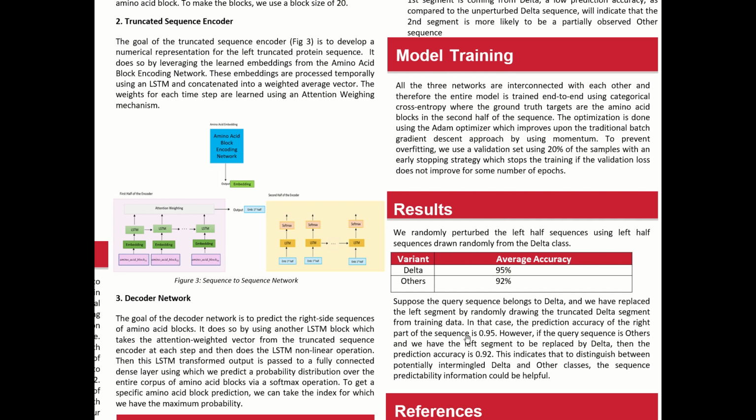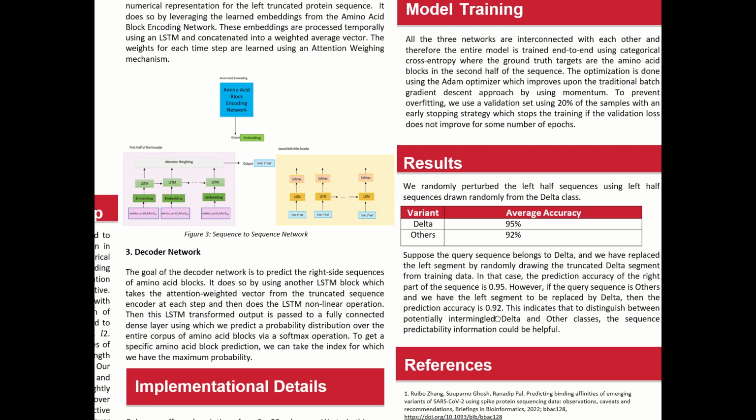So in the results, what we see is that if the sequence actually belongs to delta and we replace the left hand segment by randomly drawing from the corpus of delta sequences, the accuracy for the right hand side is 95%. But if the sequence belongs to others and we perturb the left hand side sequence with delta, the accuracy drops to 92%, which tells that this method might be predictive for differentiating between delta and others.